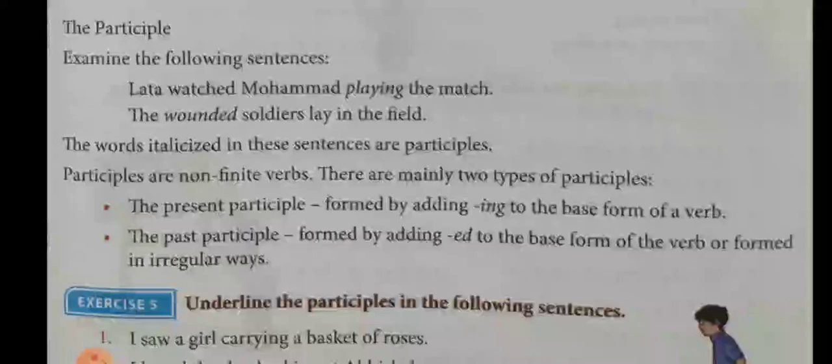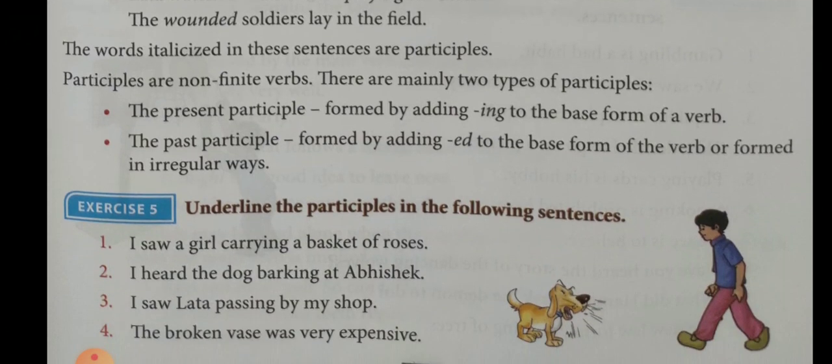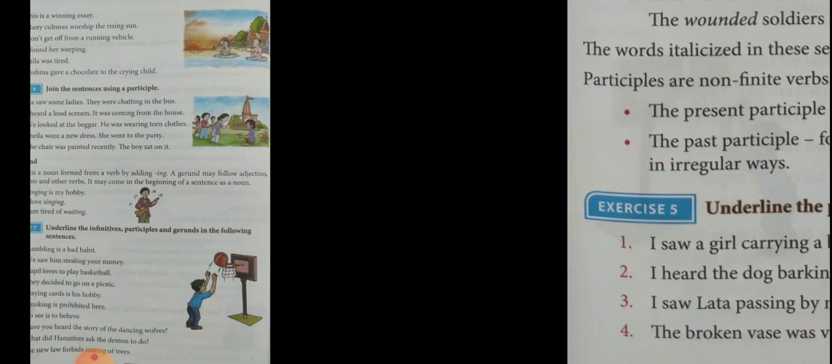We make the present participle by adding ing to the base form. Write, writing, play, playing, run, running. The past participle we can make by adding ed. Play, played, played. Irregular way: buy, bought, bought. B-U-Y, buy, B-O-U-G-H-T, bought. So underline, exercise 5. Underline the participles in the following sentences. Okay, you have to do that exercise.